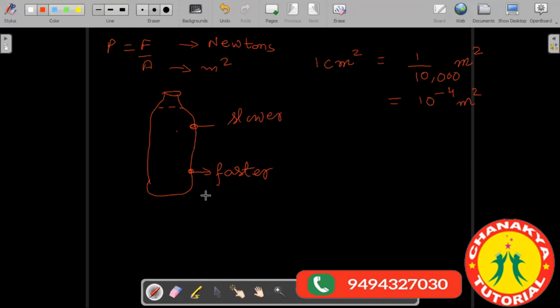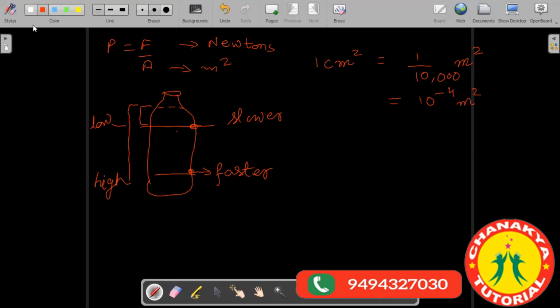Got it? So why? The reason is that at this point we have a high pressure. At this point the pressure is high, and at this point the pressure is low. The reason: above this surface you have a very small amount of water, but above this surface you have a large amount of water. Hence, the pressure at the bottom will be higher.